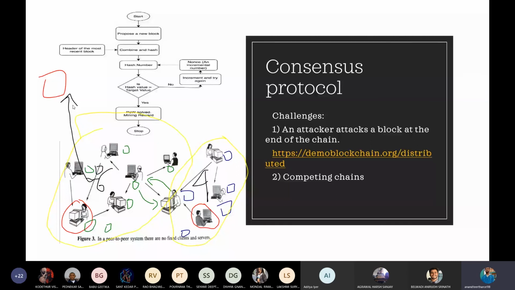And the remaining block, the one that was not added inside the blockchain, is called an orphaned block. Sorry for the handwriting, I'm actually using the mouse. So this blue block is called the orphaned block, and now you might be wondering what will happen to the data that is present inside it.